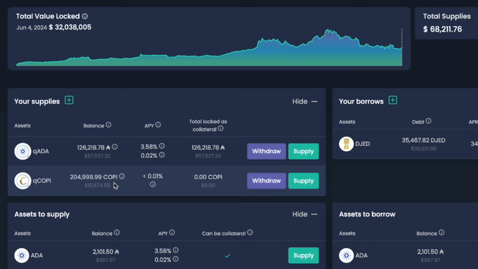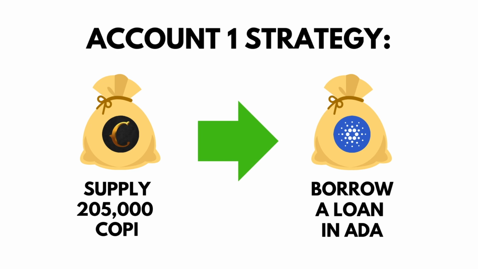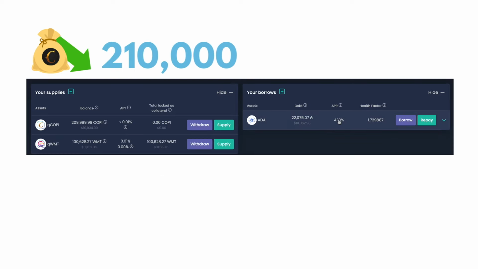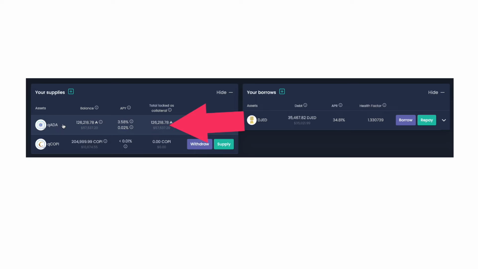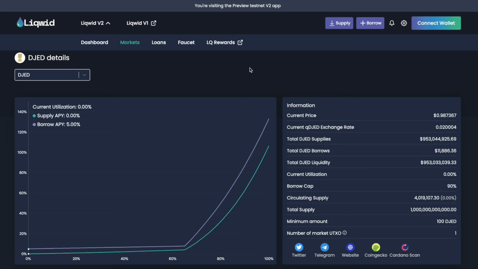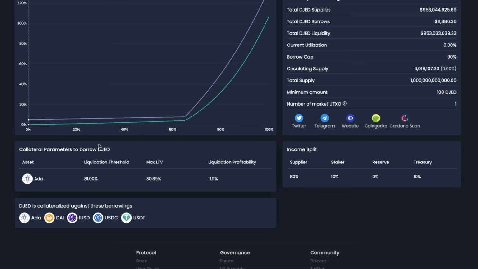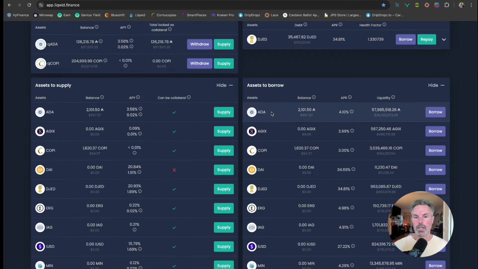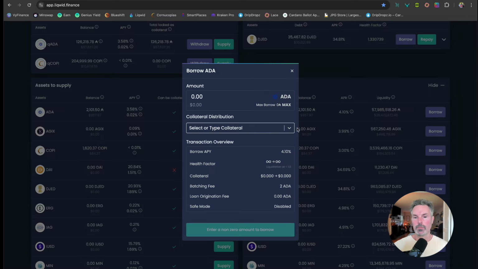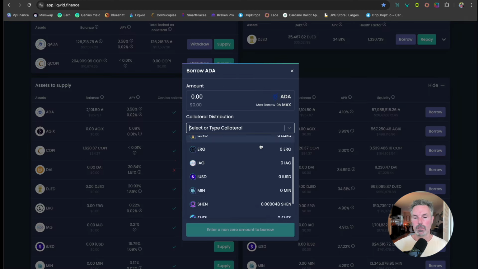My strategy is I'm going to take a loan out of ADA, which is why I separated these accounts, because on the other account, you noticed that my borrow was ADA, but over here, my borrow is JED, because I supplied ADA. My strategy was to take a loan out on JED against the ADA. You cannot take a loan out on JED with a token like Cornucopias. The only collateral that you can leverage a loan for JED, which is the stable coin for ADA in Cardano, is ADA. But if I go into ADA and I want to borrow, I can use all these, right?